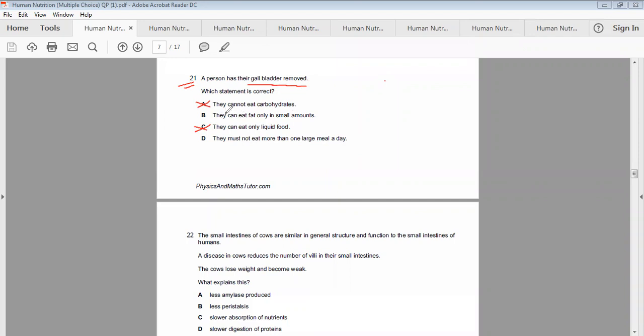So now here are two options which are contradictory or more or less similar up to a certain extent, ठीक है, एक तो ये contradictory भी है और फिर कहीं कहीं हमें सही भी नजर आ रहा है. They can eat fat only in a small amount.